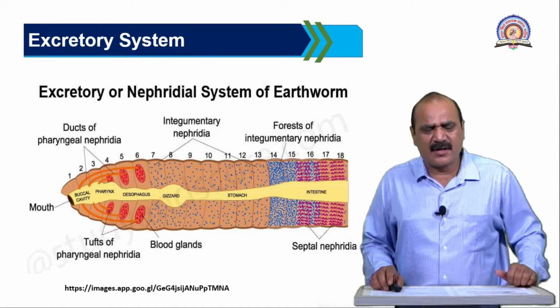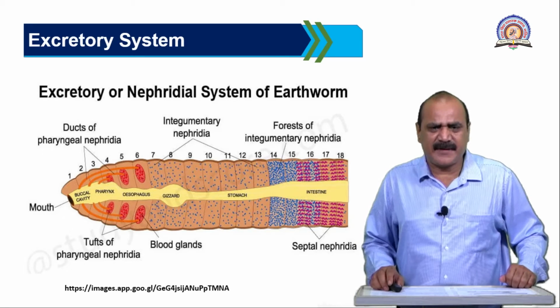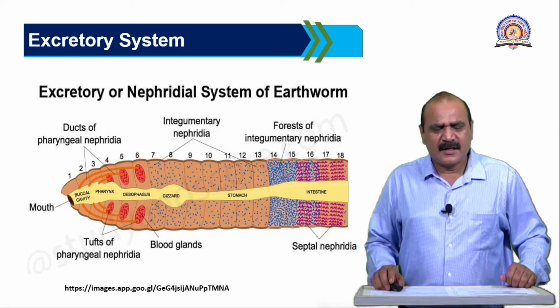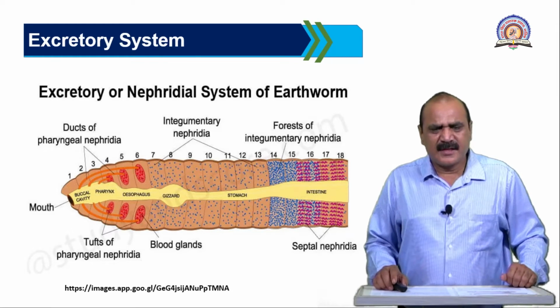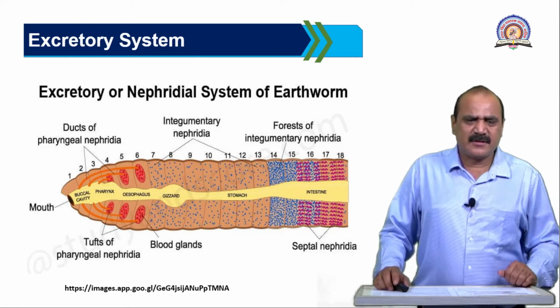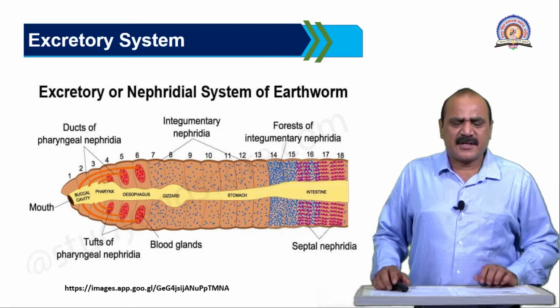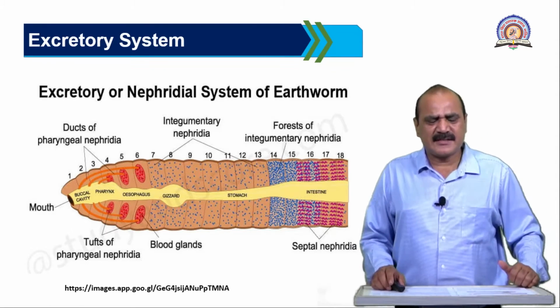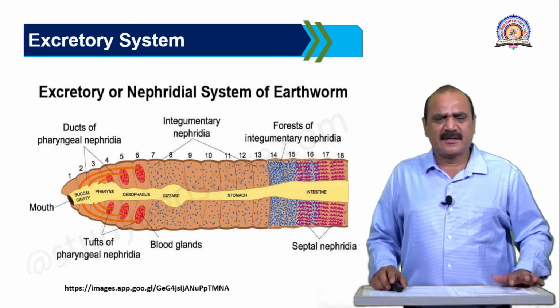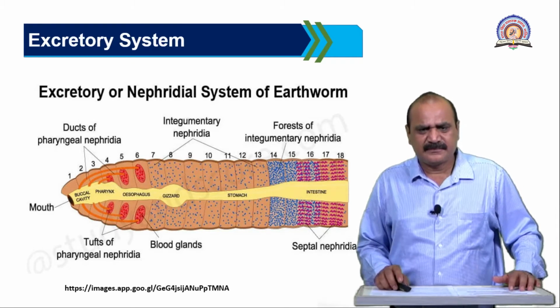The excretory organ of the earthworm is the nephridia. Since this animal is terrestrial, it releases excretory material in the form of ammonia and urea, not uric acid, because it lives in a moist place.